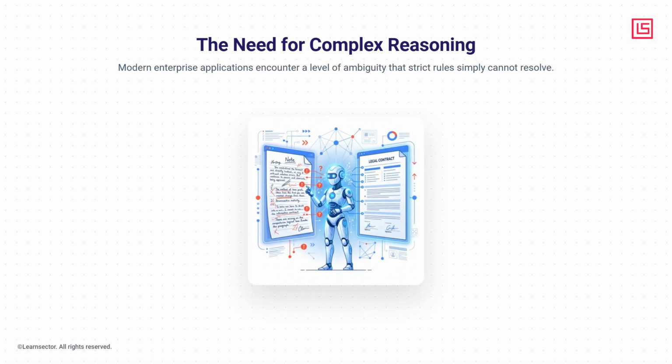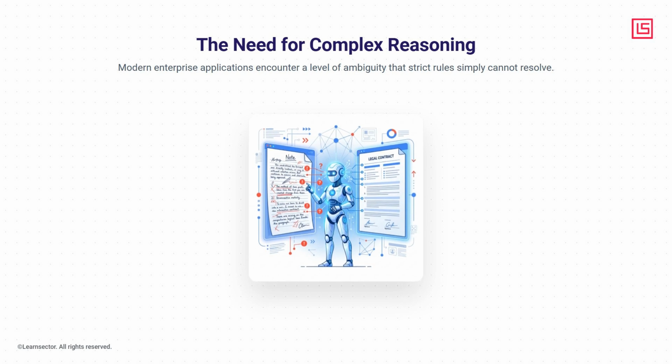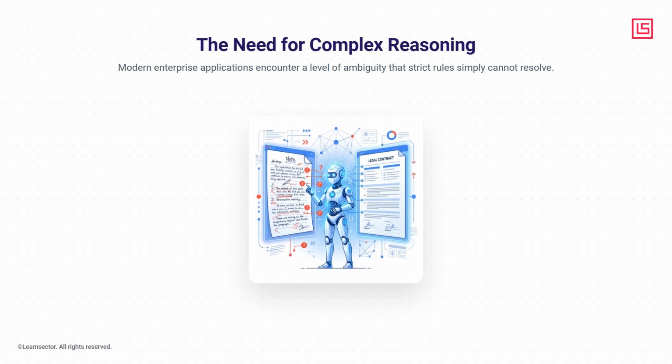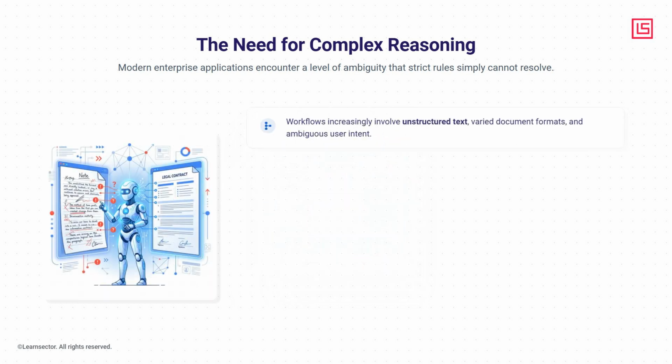Modern enterprise applications encounter a level of ambiguity that strict rules simply cannot resolve. Enterprise workflows increasingly involve unstructured text, highly varied document formats, and ambiguous user intent that mandate active cognitive evaluation rather than simple deterministic mapping.